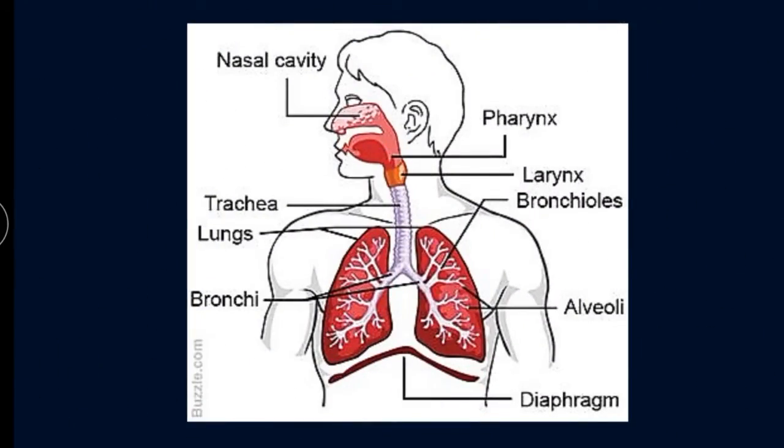First, through the nose you are breathing in air which contains oxygen. Then it will come to the lungs. While you are exhaling, the air containing carbon dioxide will come out. That is called exhalation. Do you understand?